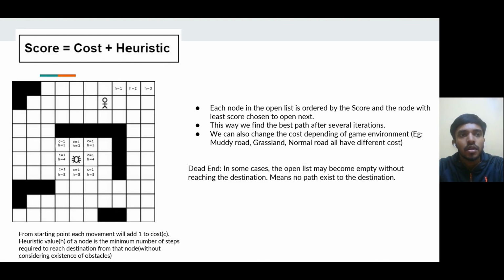If we come into a situation where the open list is empty without reaching the destination, we can conclude that no path exists. It is a dead end. In games, generally, the cost of each step in different directions may have a different value because, for example, on a normal road it will take less cost, but on a muddy road it will take a lot of effort to move, so the cost will be higher.